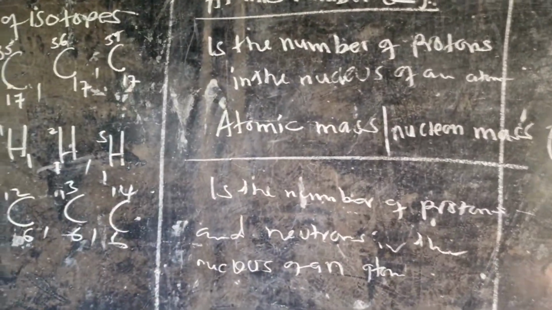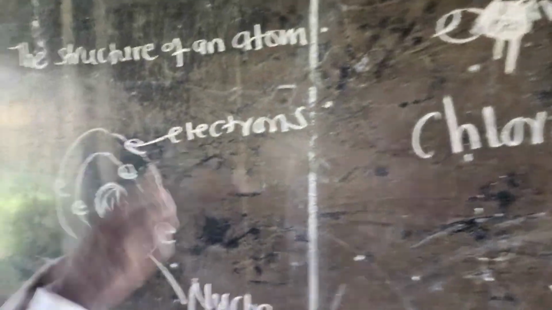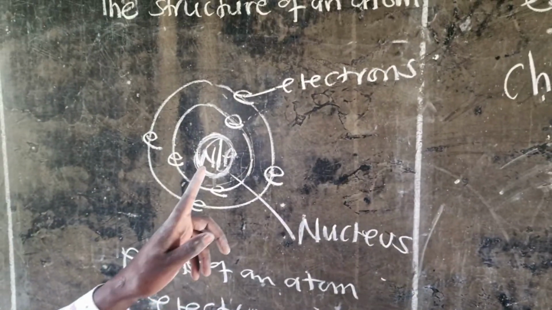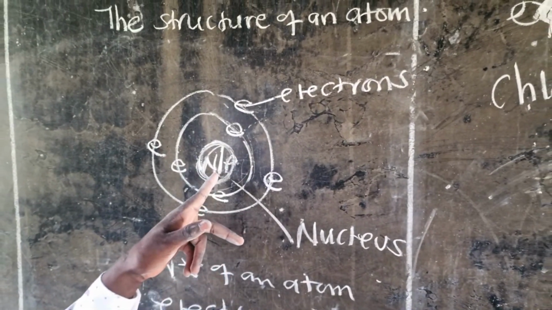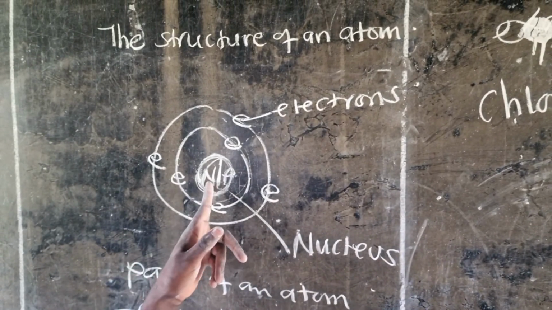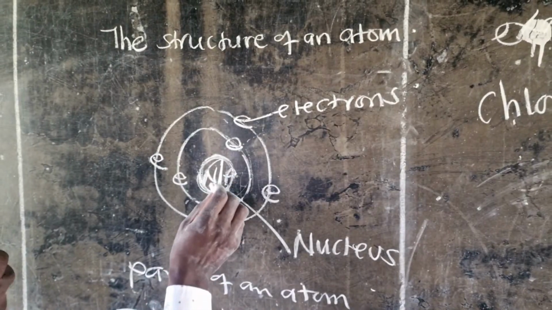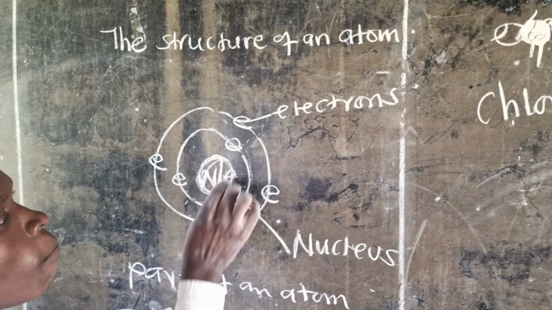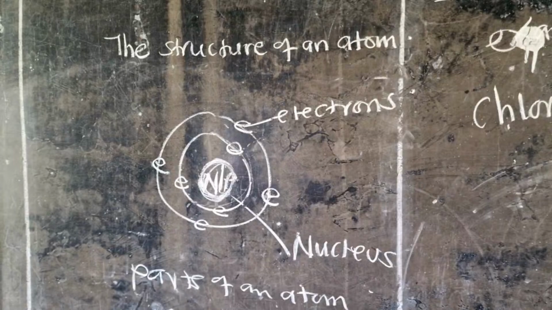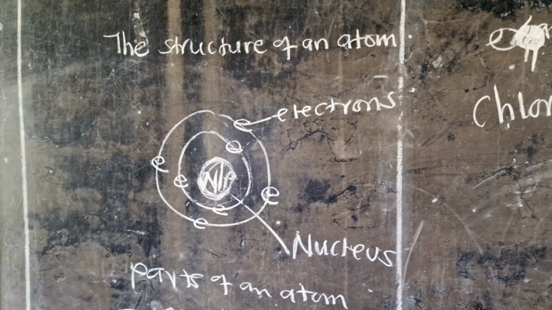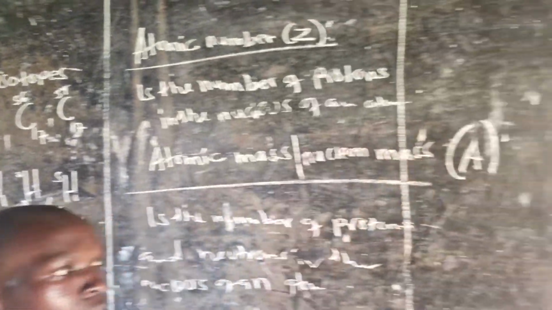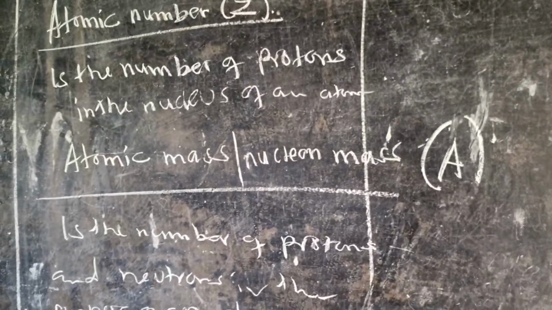Look here. I always refer to our atomic structure. It has the nucleus, and inside the nucleus we have the constituents, which are two: the neutrons and protons. When we add these neutrons plus the protons, because they are all residing inside the nucleus, we get what we call the atomic mass. And we write it using the letter A.